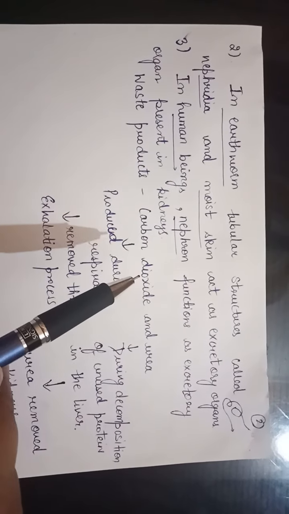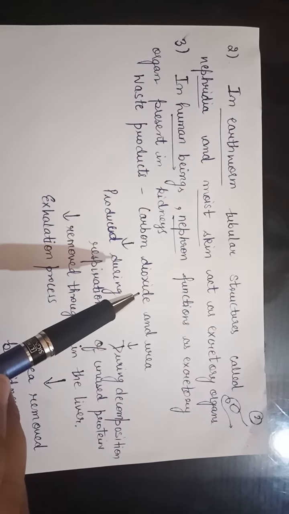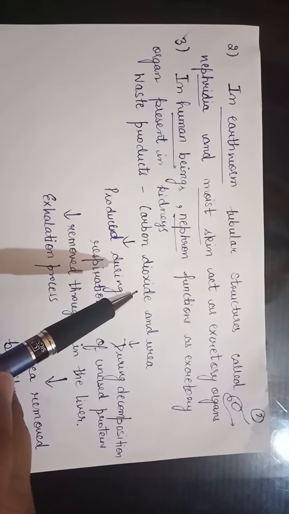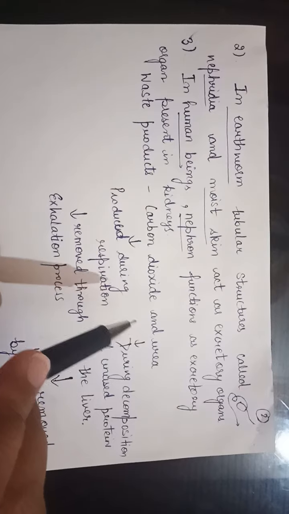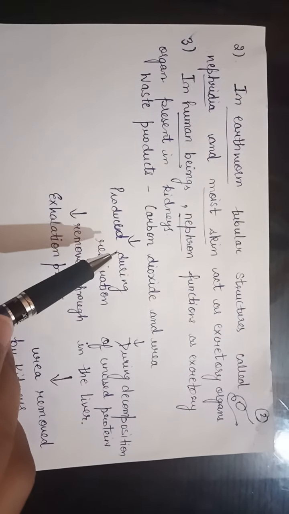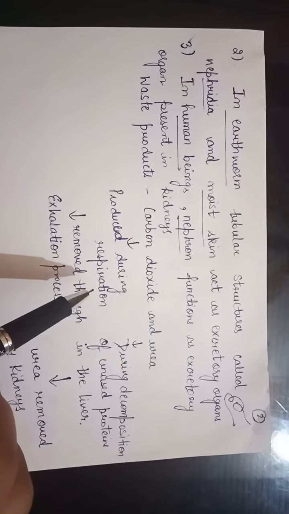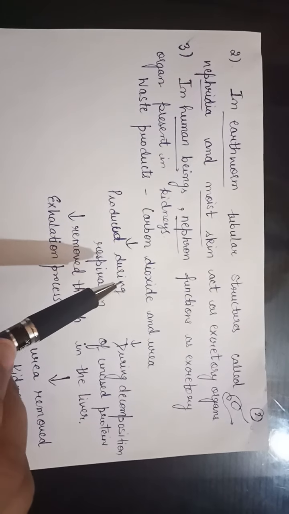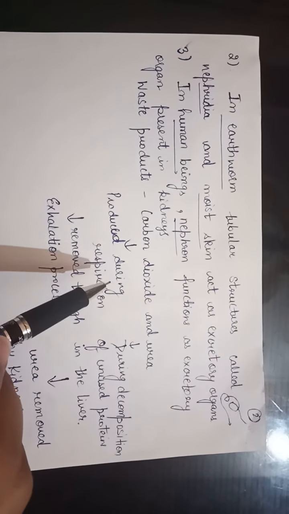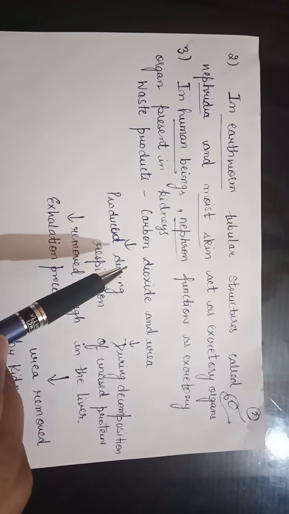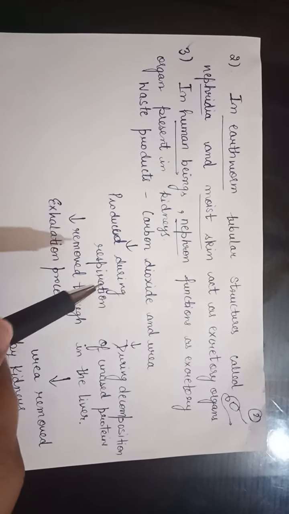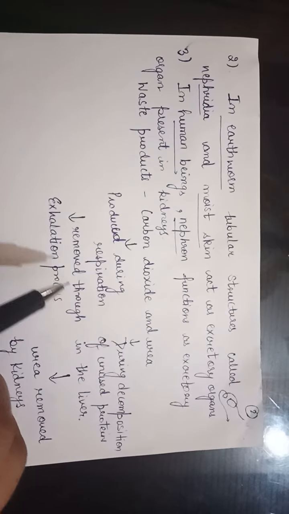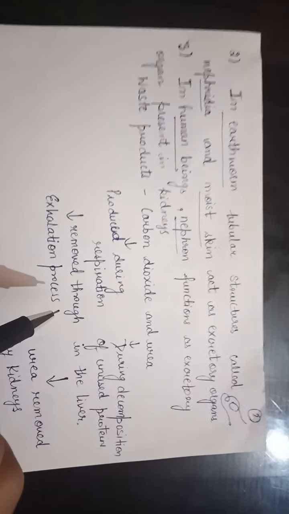What are the waste products or excretory products produced in the human body? These are carbon dioxide and urea. Carbon dioxide is produced during the respiration process, by the oxidation of food, and how is it removed? It is removed through the exhalation process.